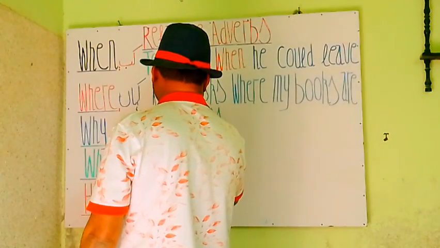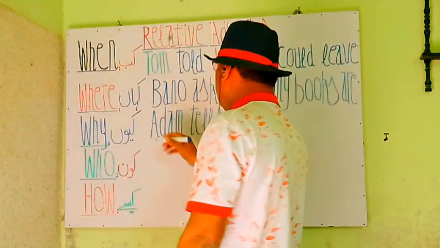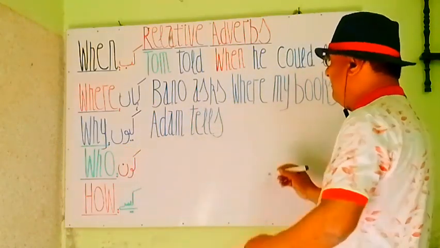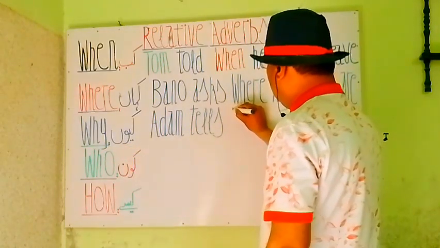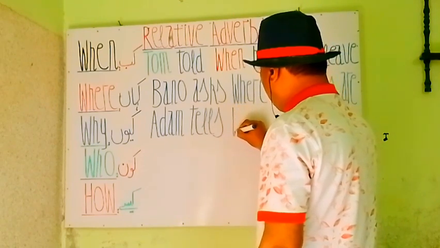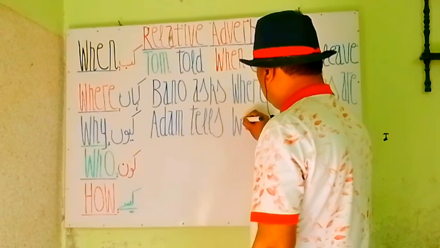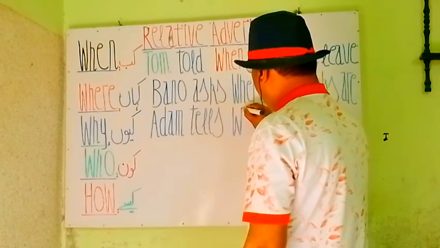Here we have tells. Now we add y, a relative adverb. We add y here. Adam tells y. Here are my students. You see y. क्यों. Why?